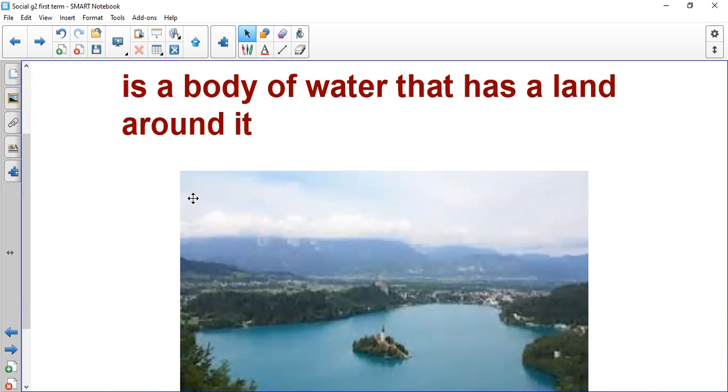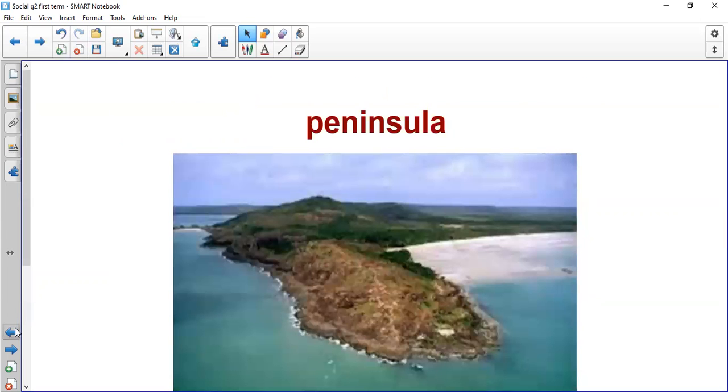So island is land with water around it. Lake is water with land around it. Peninsula is land with water on three sides.